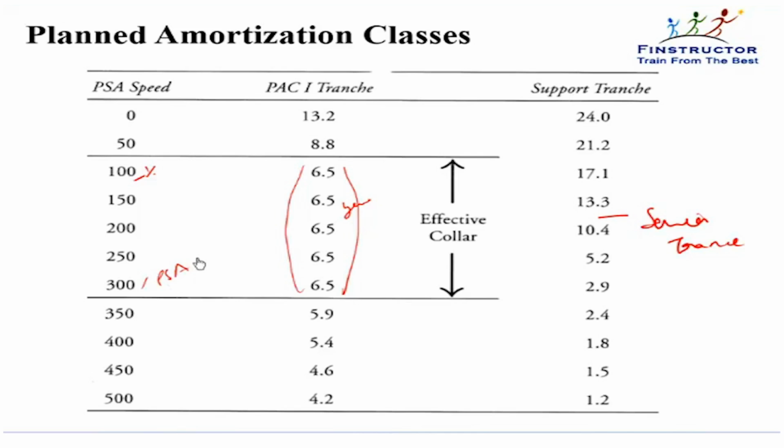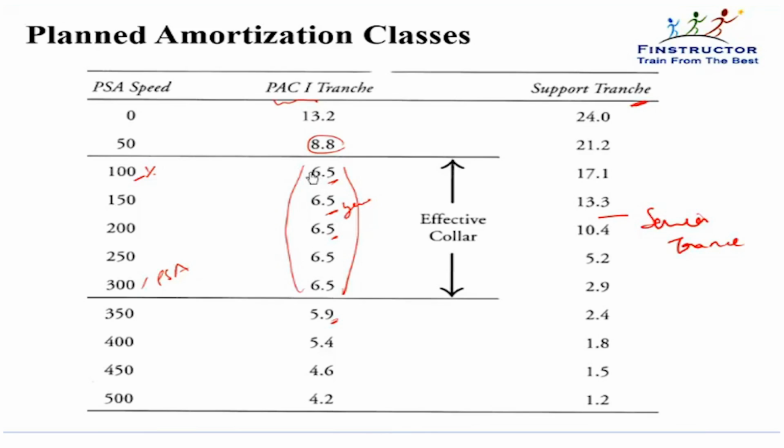If prepayment becomes too low, that is, it becomes 50%, then you will also get extended. This is the senior most tranche or PSE 1 tranche. If prepayments are too high, that is, they are 350 PSA, then you will get contracted. But until 100 to 300 PSA, your average life, or your cash flows rather, are fixed. And how am I able to guarantee this? With support tranches.